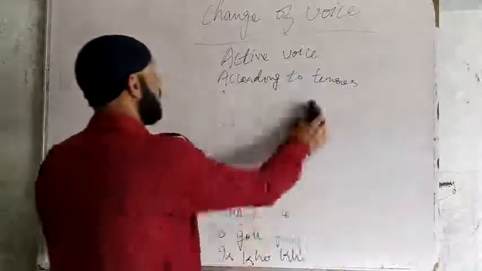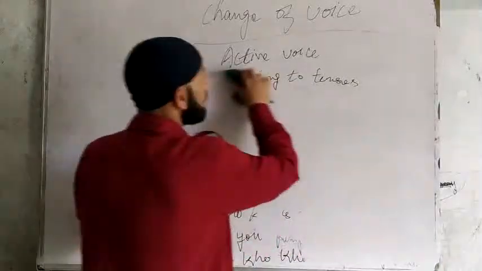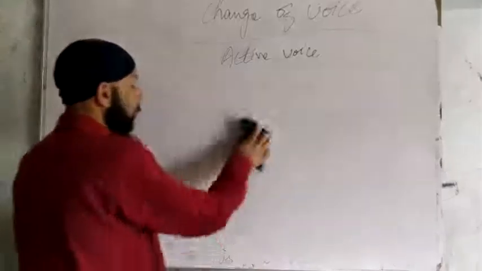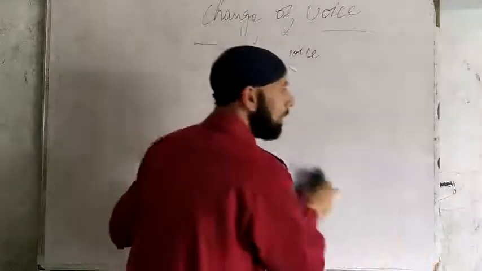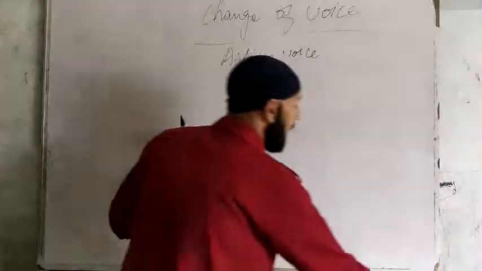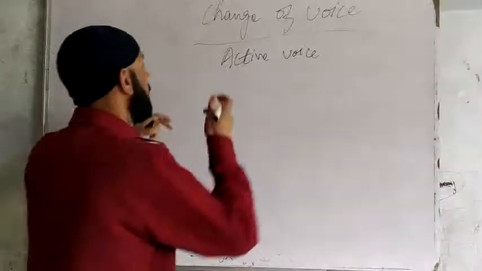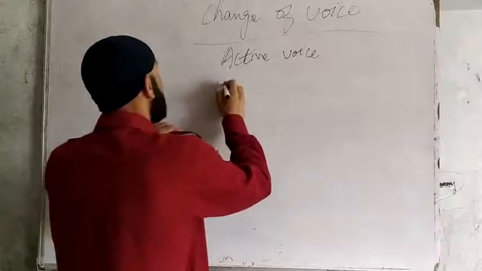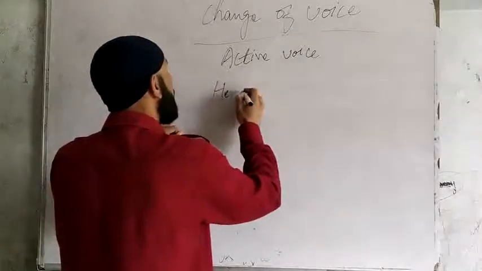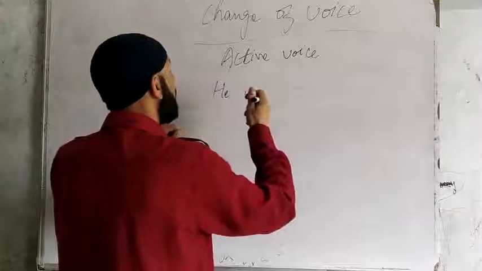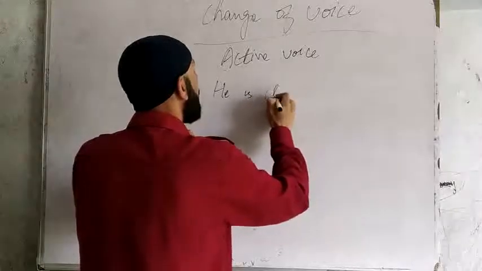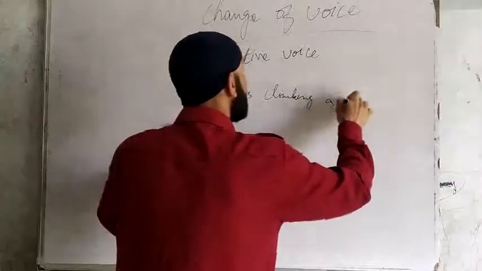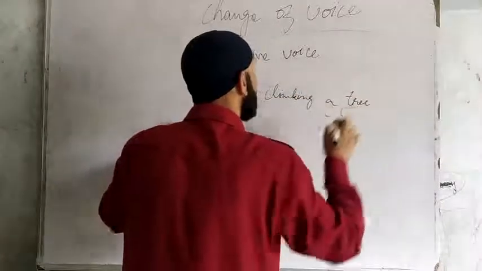Present continuous tense. In present continuous, we know the subject and the auxiliary is am or is, then the ing form of the verb. Like this: He is climbing a tree.